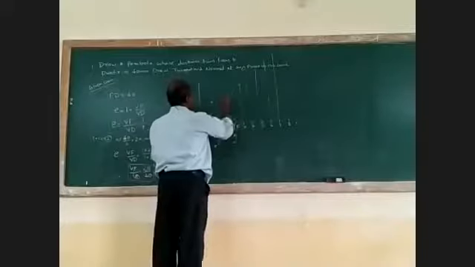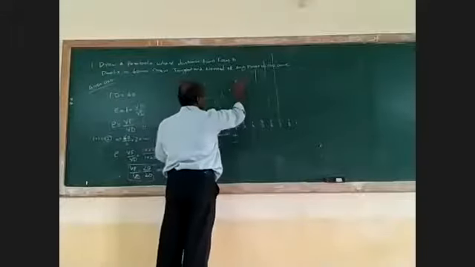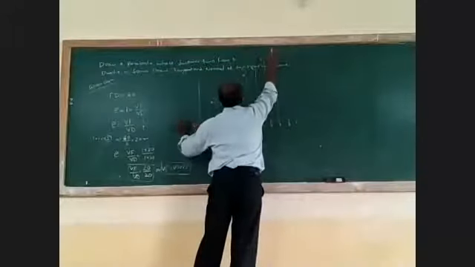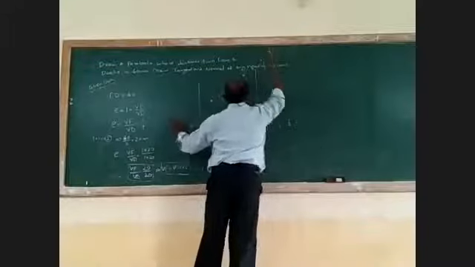Then take it as 1 dash, 2 dash, 3 dash, 4 dash, 5 dash, 6 dash, 7 dash.